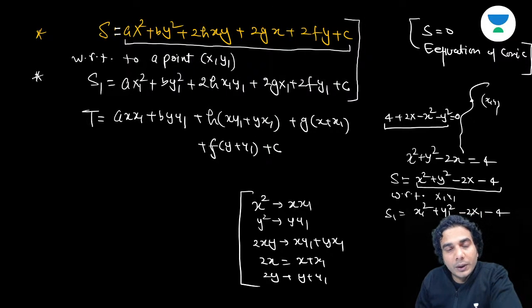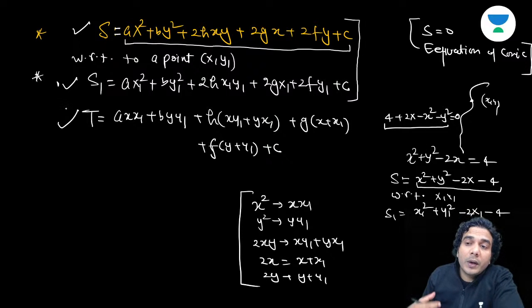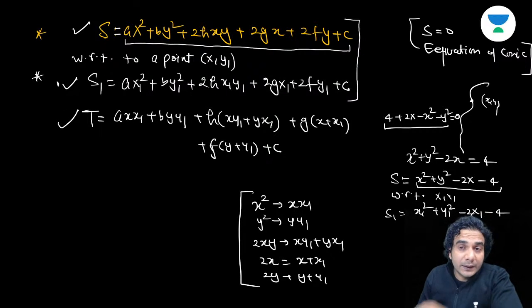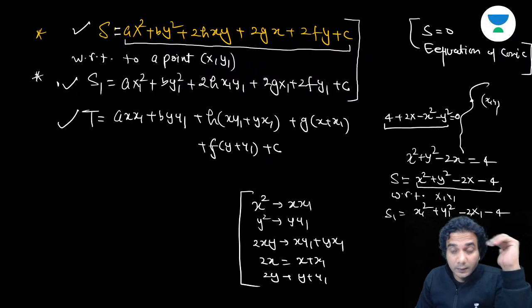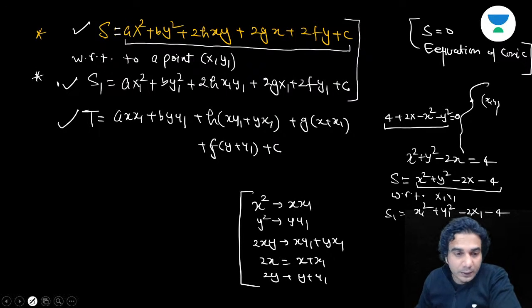This expression is called T. So these three terms, S, S1 and T, are very important because we are going to write a lot of equations in terms of S, S1 and T. Some of the equations will be valid for all the conics. There will be some chords, some lines with respect to a curve, whose equation is going to be the same for all the conics. Is that okay? All right.